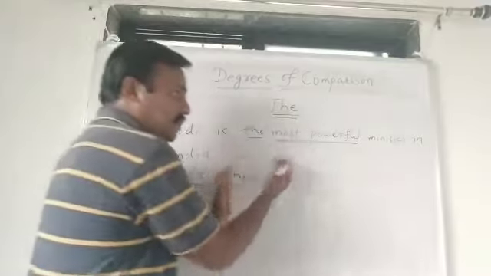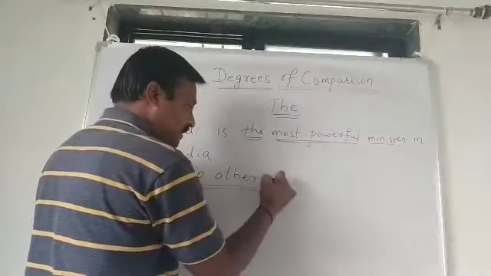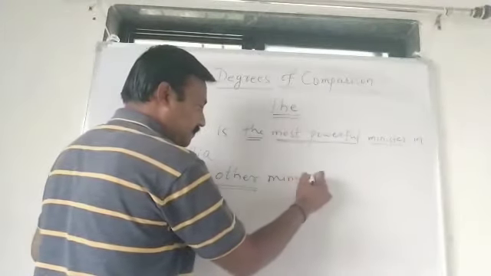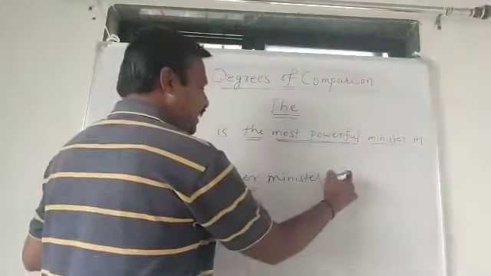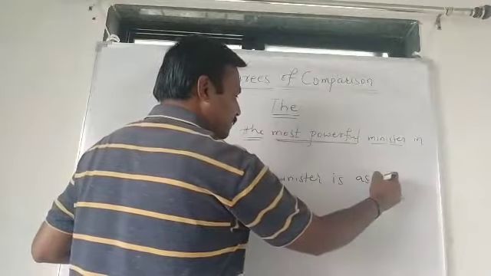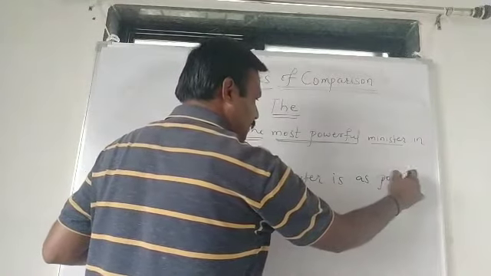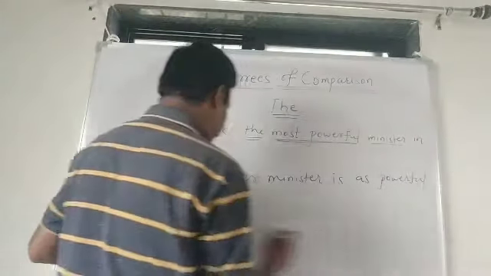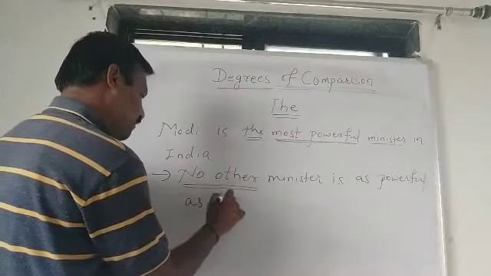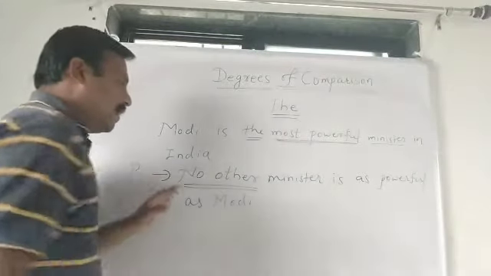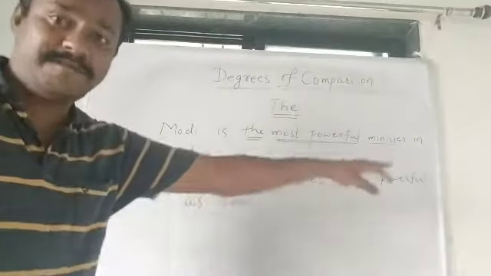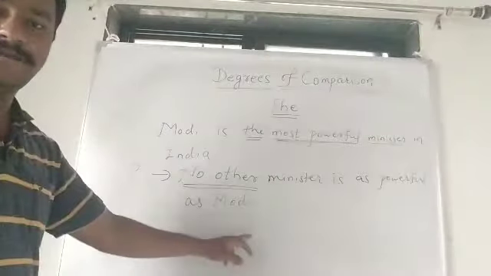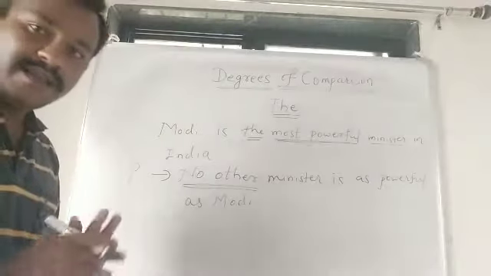Then no other minister, other rules are the same. No other minister is as powerful as Modi. This is the answer. Getting it?